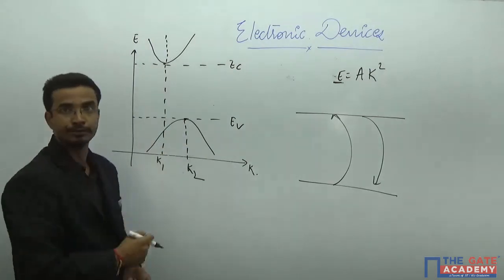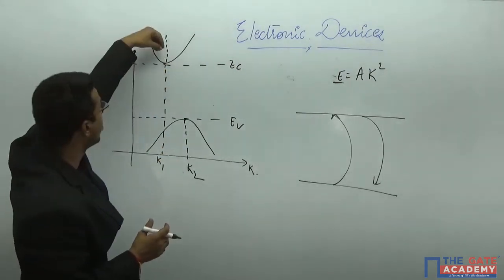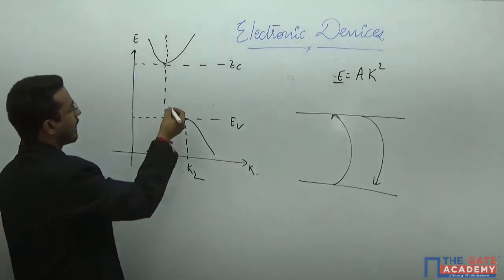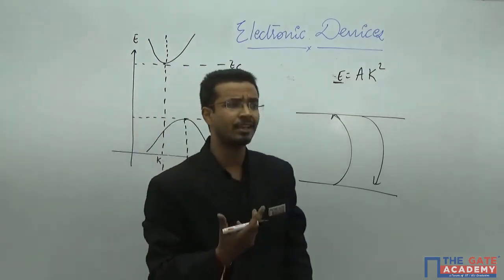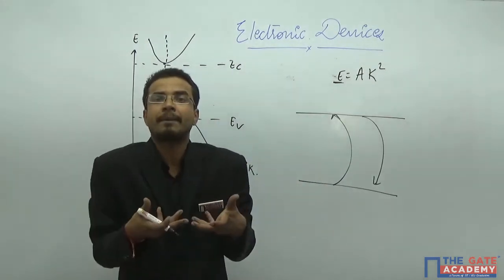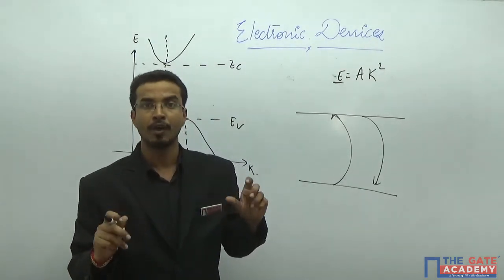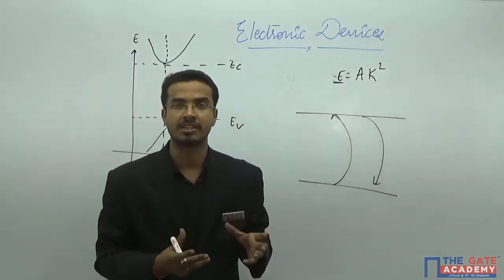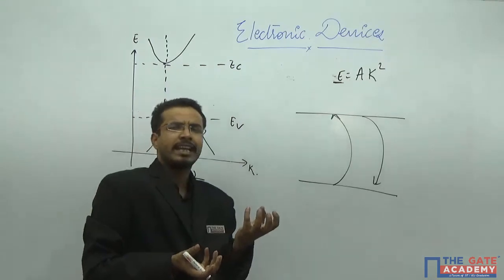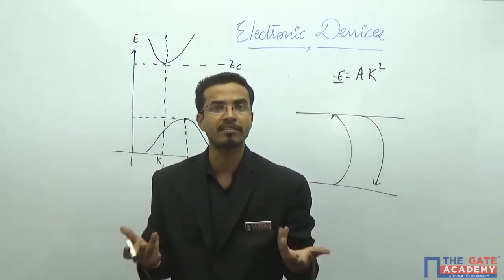Definitely the electron will move. So what will we do? We will try to match the momentum of this electron and the momentum of this hole. Then what will happen in many semiconductors? Some trapped energy states will be there in any particular semiconductor, which will act as a recombination agent. What is the recombination agent doing? They are just trying to hold the electron for some time for any particular hole, to make the recombination possible.